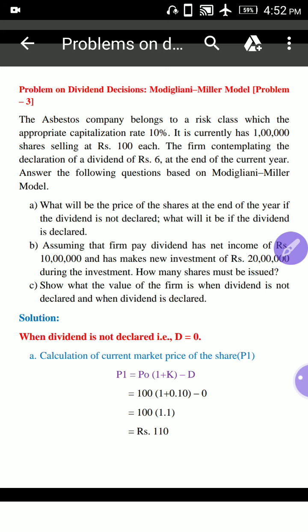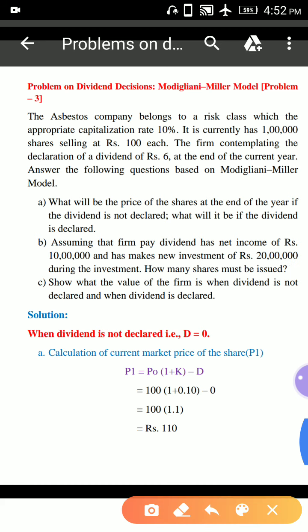Now we will look into the solution, that is when dividend is not declared. Situation 1, when dividend is not declared, that means dividend is equal to 0.